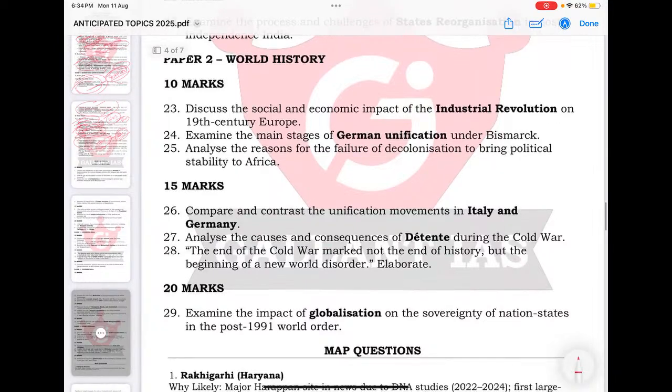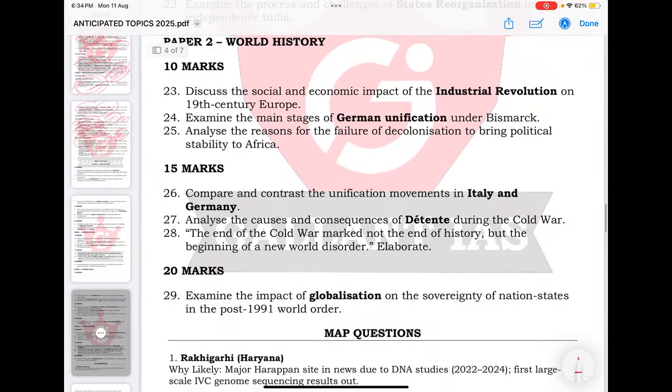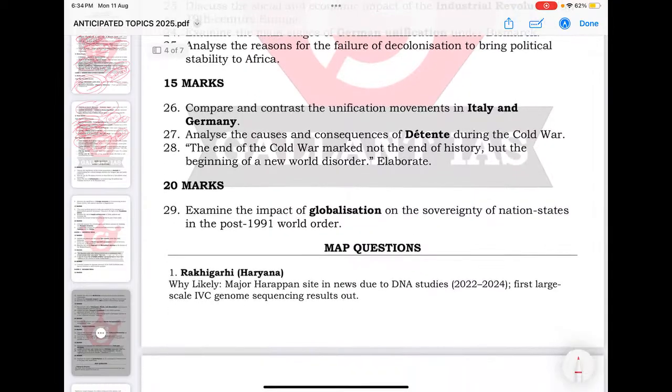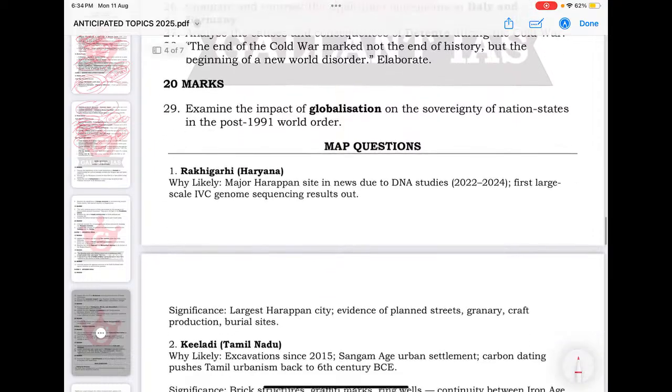Discuss the socio-economic impact of the industrial revolution, or compare and contrast unifications in Italy and Germany. Impact of globalization on the sovereignty of nation states.